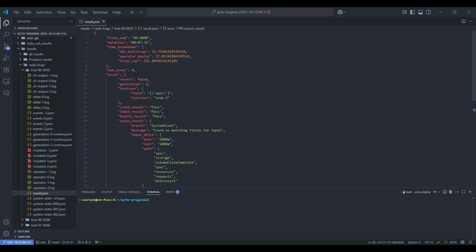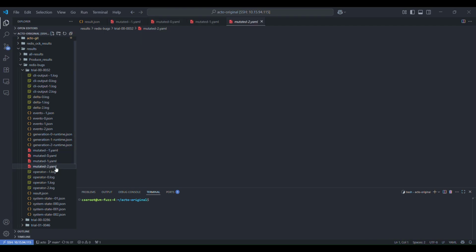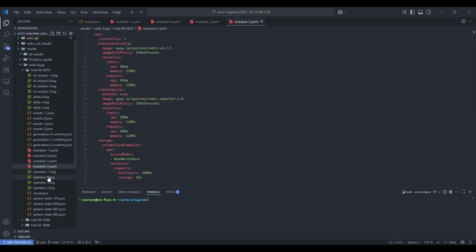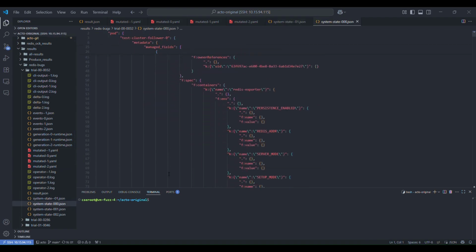Also, each bug directory contains all the mutated YAML files and the system states recorded after each mutation. This helps us trace back exactly how and when the bug was introduced. That concludes the demo of ActoBoost.